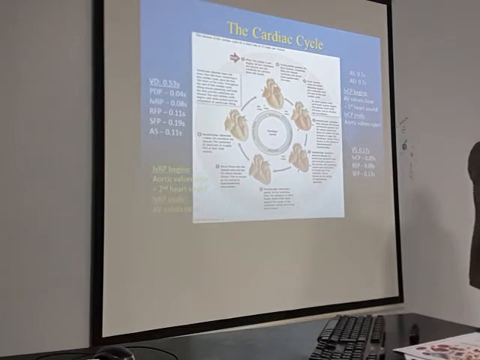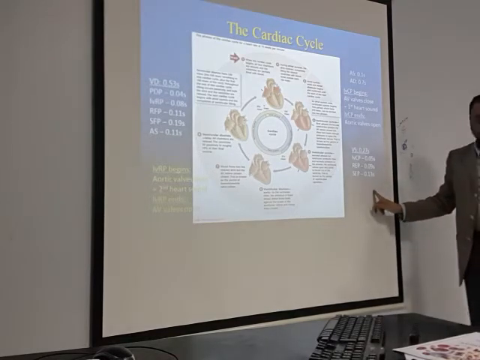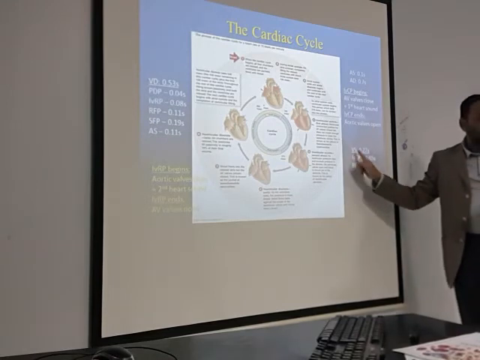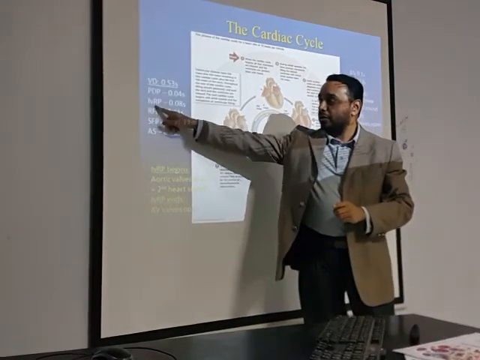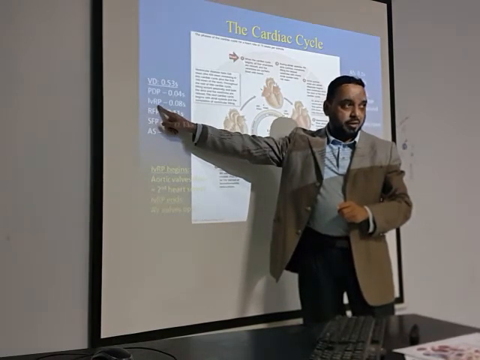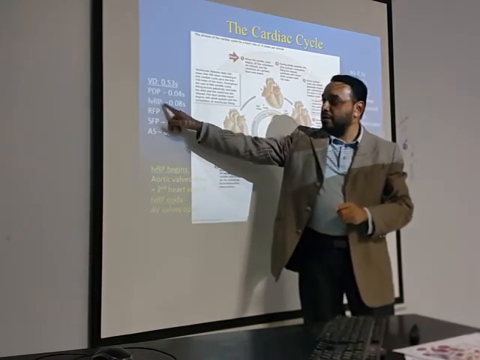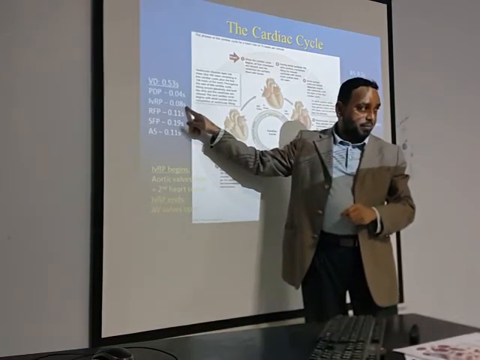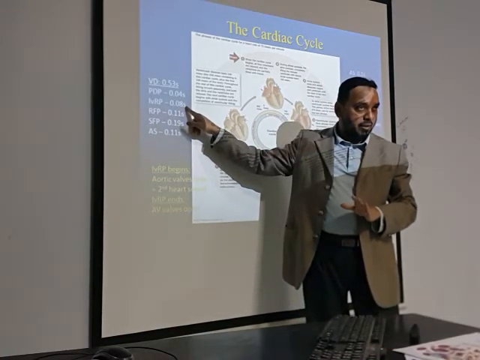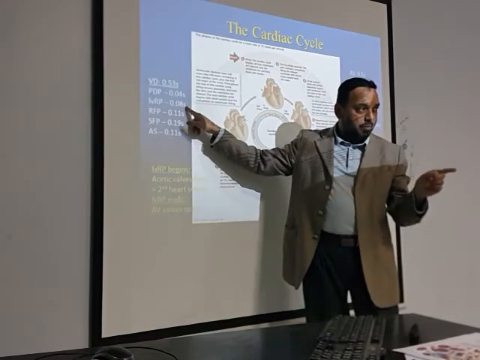But before they open, there is that brief moment in which the aortic and the pulmonary valves are closed because of the backflow of blood from the aorta and the pulmonary artery, but the AV valves are not yet open. Same as in the contraction phase, the same in relaxation. So the isovolumic relaxation phase lasts for 0.08 second. Clear? Why is the volume the same?